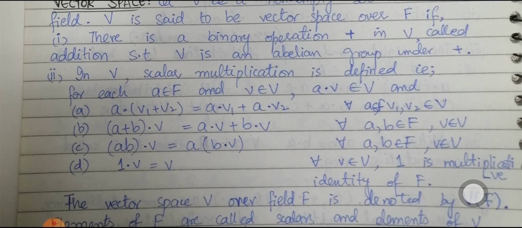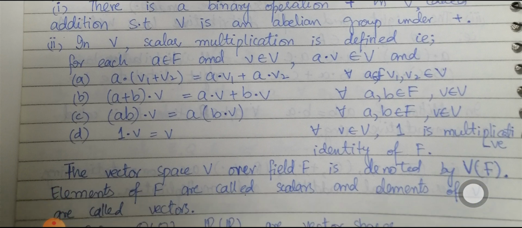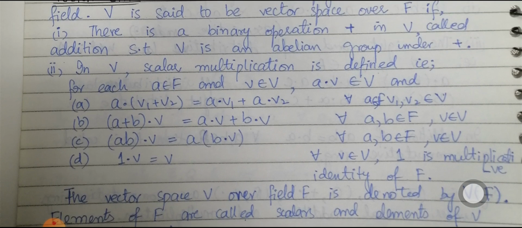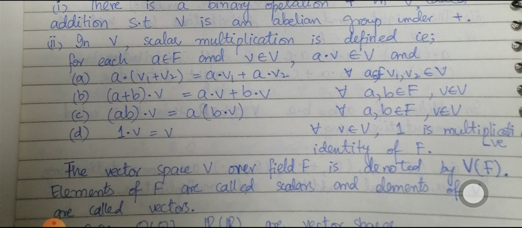Then here you can see the distributive property over multiplication: if we have elements of the vector space V and scalars, A plus B dot v must hold with the distributive property. AB dot v will be equal to A into B dot v. Clearly 1 dot v will be equal to v. If all these axioms are satisfied, then the set V is named as the vector space V over the field F, because field F is here to define the scalar multiplications, and we take the scalar multiples from the field F.